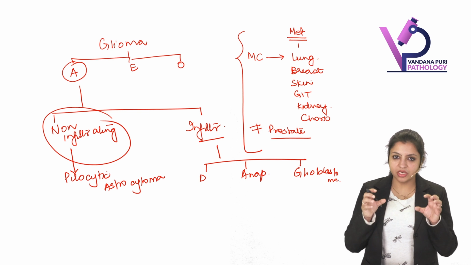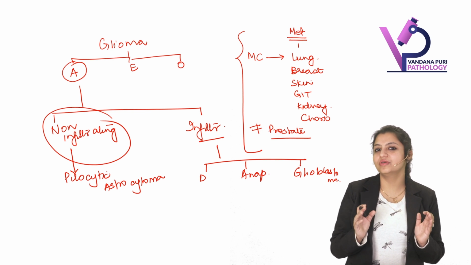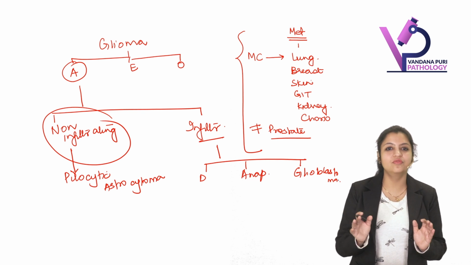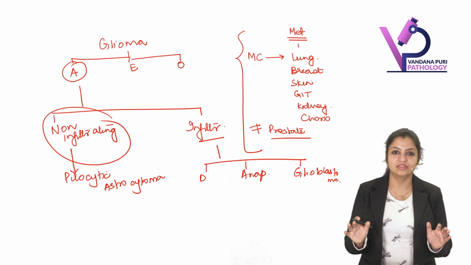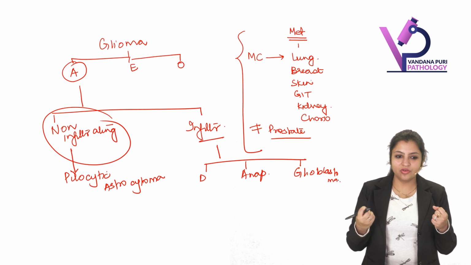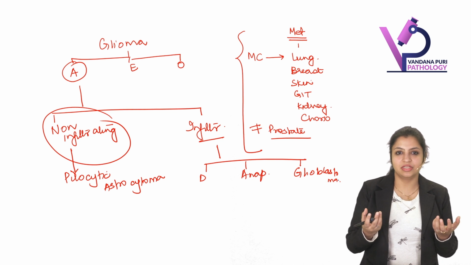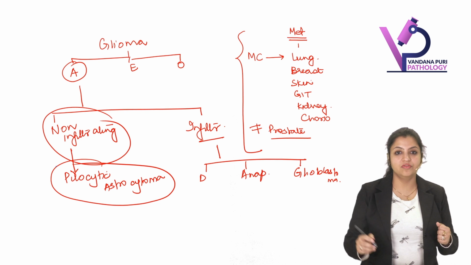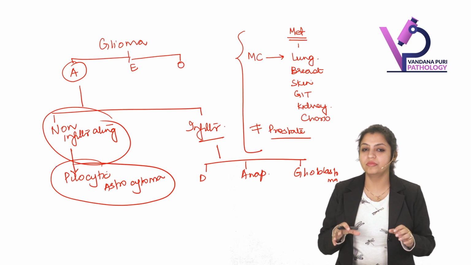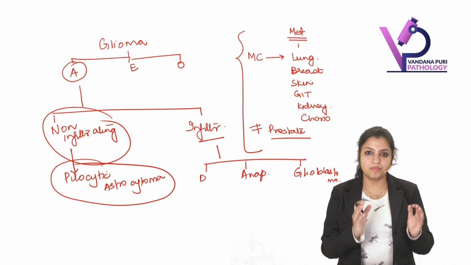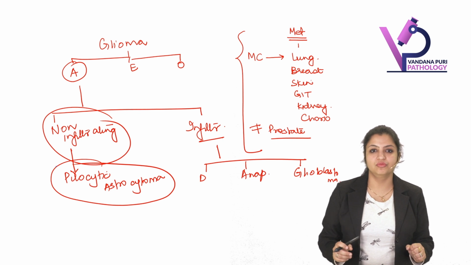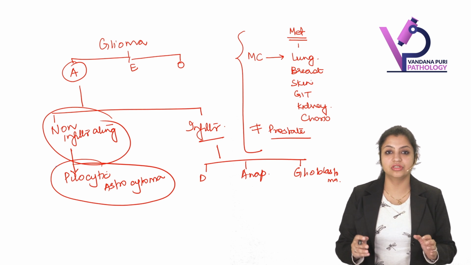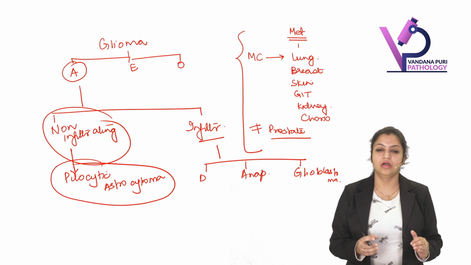Now, remember, God is very kind towards children. God never wants any child to have any disease, so always God wants to protect the child. That is why the most common brain tumor which occurs in children is pilocytic astrocytoma.